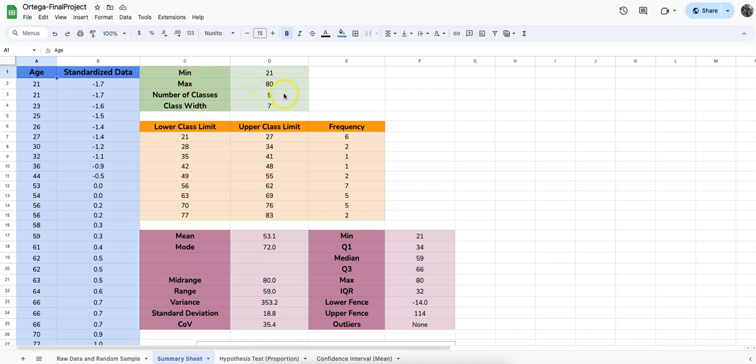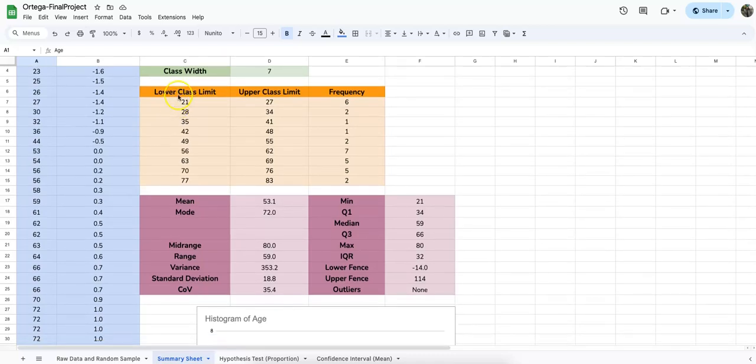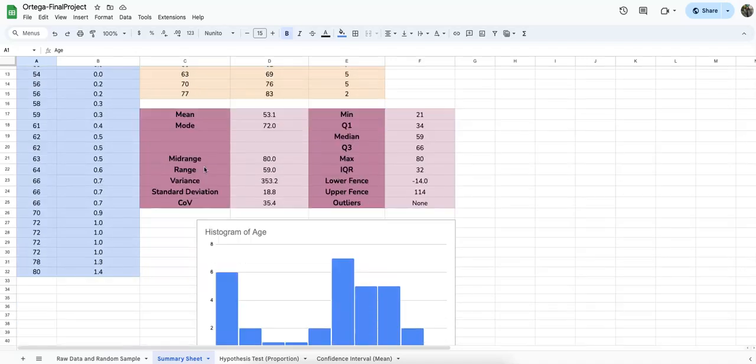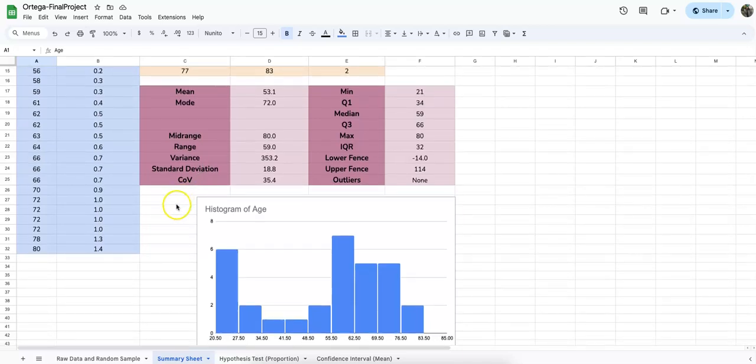So we have 9 classes and our class width is 7. And this is our frequency table that has our frequencies, our classes, and displays our class width of ages. As we take a look at our 5-number summary plus some, we have a mean of 53.1.